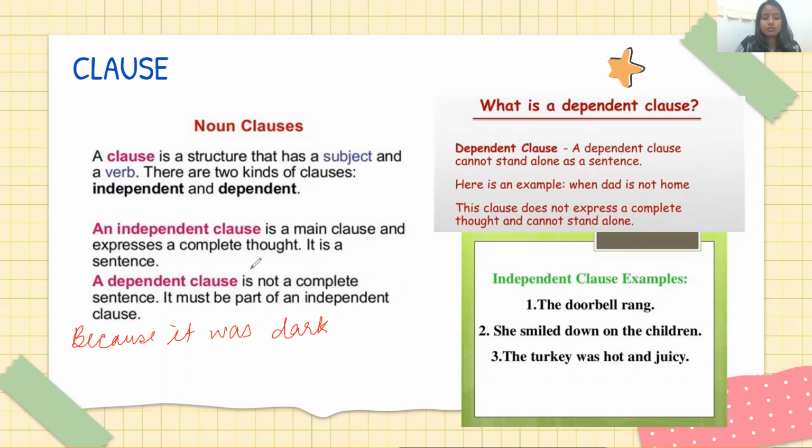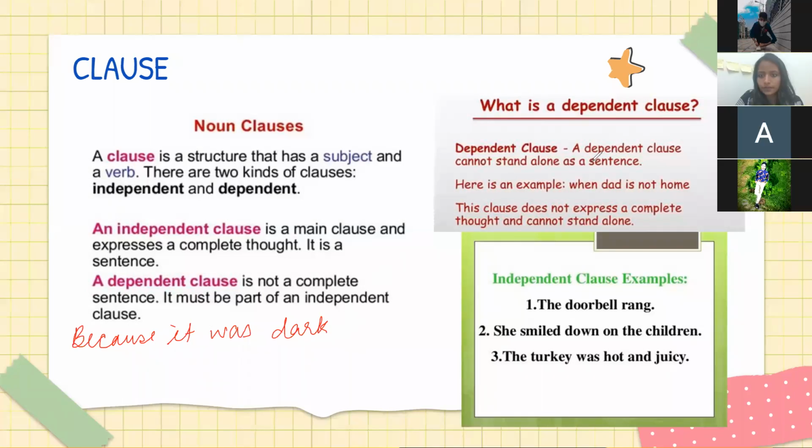Sorry, this is my dependent clause because it is an incomplete sentence. Agreed? Yes, Meg, go ahead. "I love that color because it was dark." Okay, perfect. I love that color because it was dark.